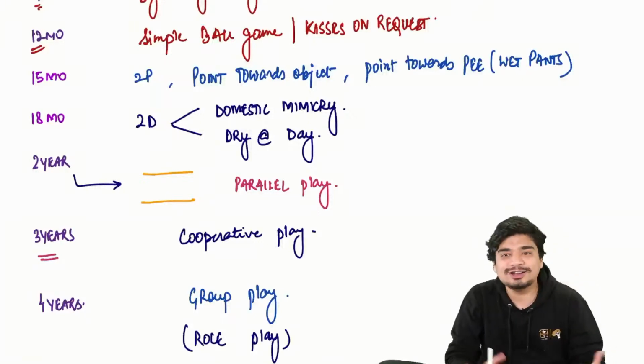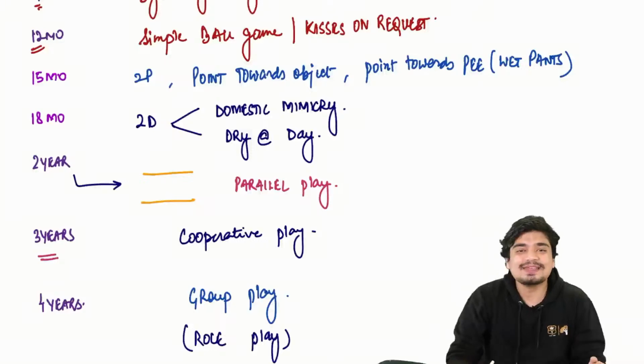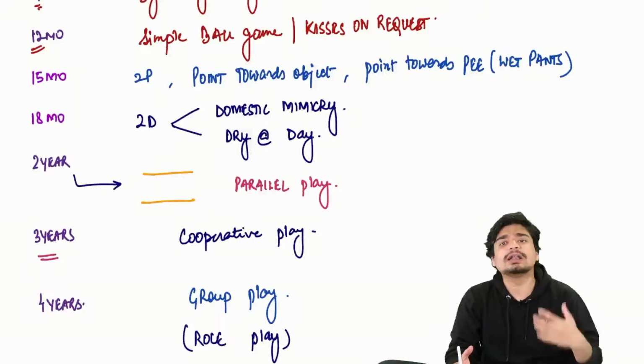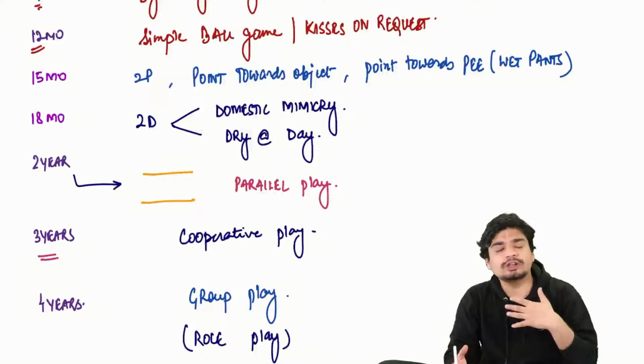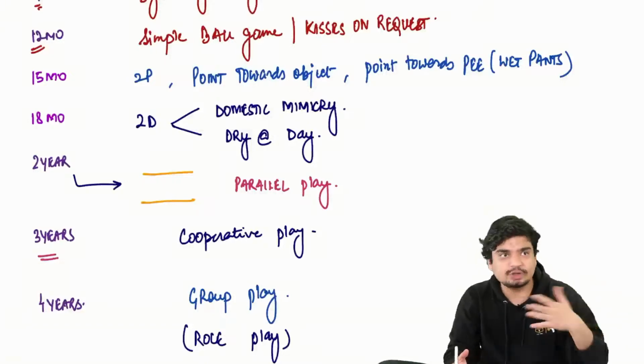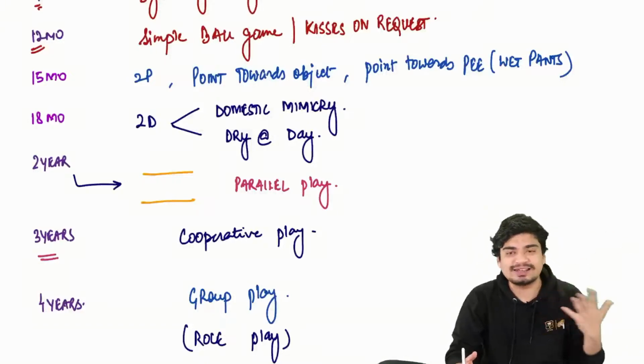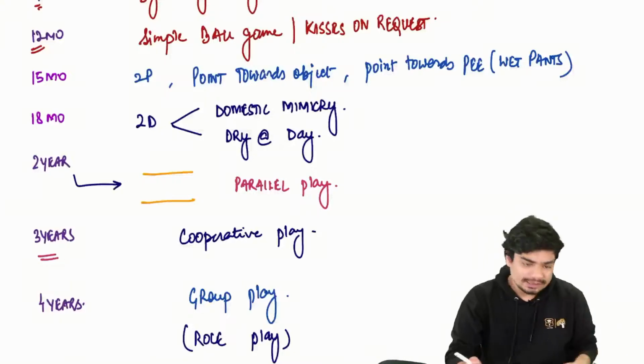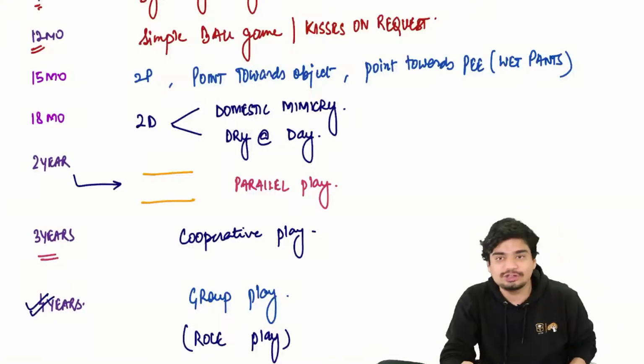This is something which adults also do, right? So what is role play? Basically the ghar which a lot of children play, or the police-chor, the things they will play, where you become the thief and I'll become the police. All right. So group play and role play, these are the things that will start at 4 years of age.